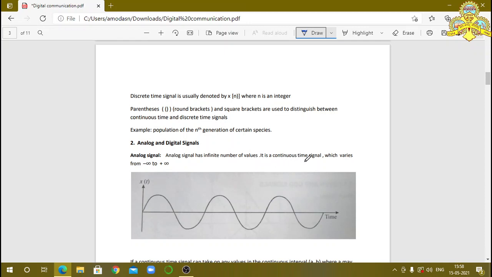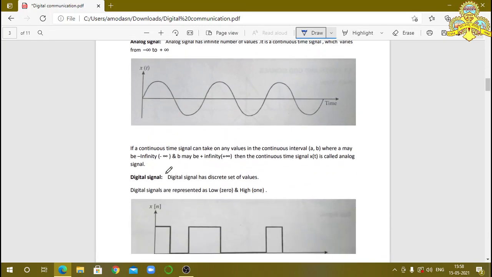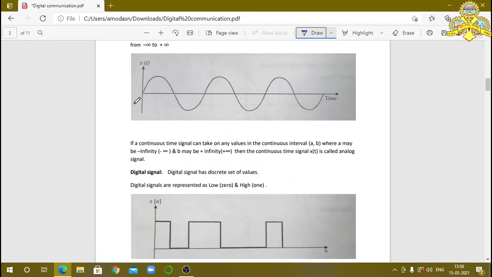It is a continuous time signal which varies from minus infinity to plus infinity. Time is not a particular or discrete set. It is a continuous time signal. We have continuous variations, and infinite numbers of values are there, so it is called an analog signal. If a continuous time signal can take on any values in the continuous interval a, b, where a may be minus infinity and b may be plus infinity, then the continuous time signal x of t is called an analog signal.